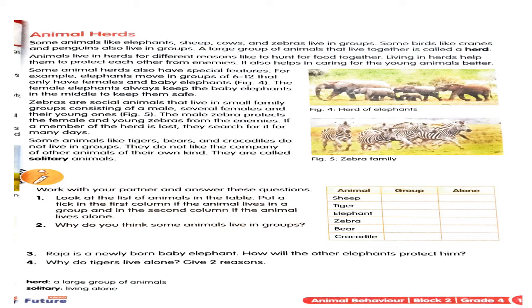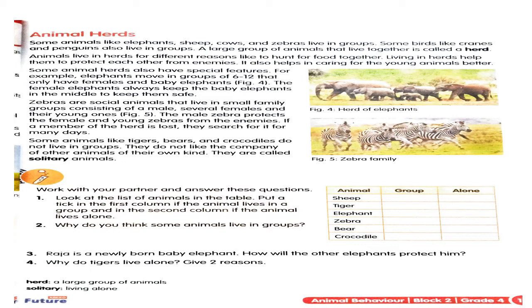They like to face whatever danger comes alone, and hence they are called solitary animals. What are they called? Solitary animals. Those animals which do not like the company of other animals, even if they belong to the same kind, are known as solitary animals. Some examples given here are tigers, bears and crocodiles.